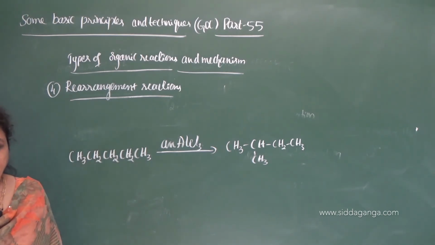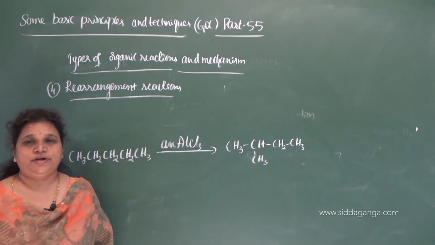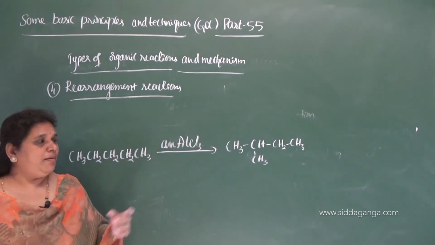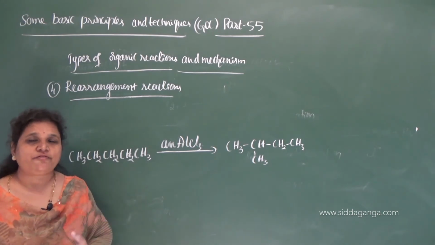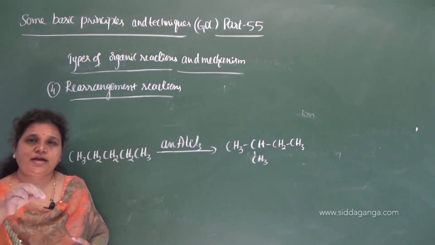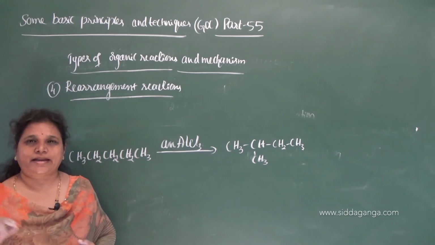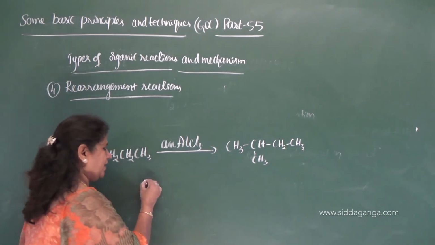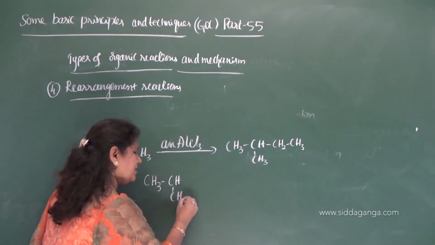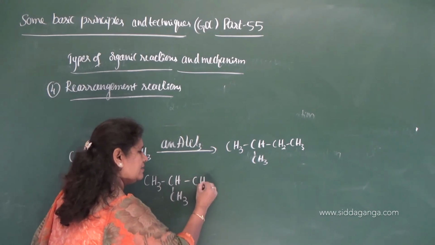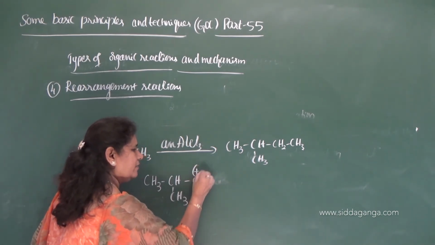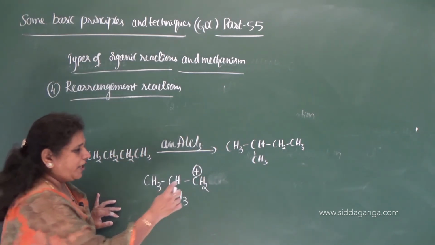During reaction mechanism, such type of rearrangement always takes place when the reaction intermediate is formed. Not only in the complete reaction for product formation, but when an intermediate is formed, the intermediate can also undergo rearrangement. So the best example here is CH3, CH3, CH2 plus. So what is this carbocation?